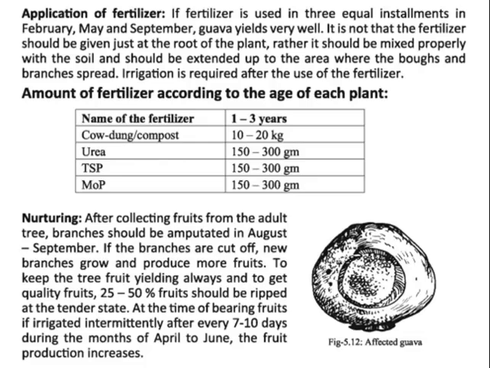And nursing. After collecting the fruits from the adult tree, the branches should be pruned in August and September. If the branches are cut off, new branches grow and produce more crops. To keep the tree yielding quality fruits, 25 to 50% of the fruits should be thinned. Fruits should be picked at the tender stage. At the time of bearing fruits, if irrigated intermittently every 7 to 10 days during April to June, fruit production increases.